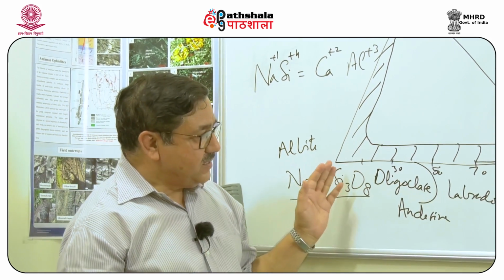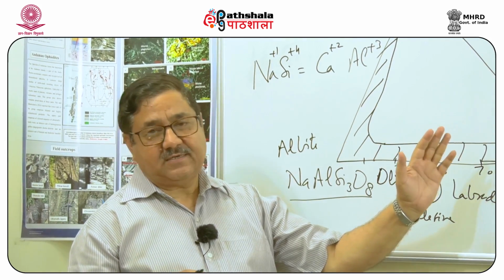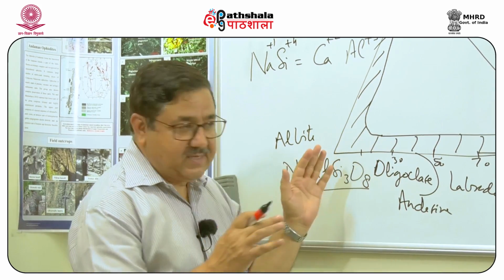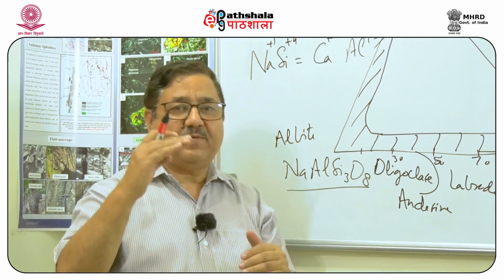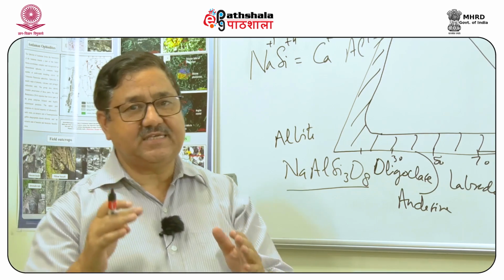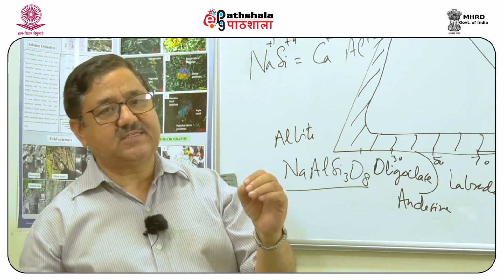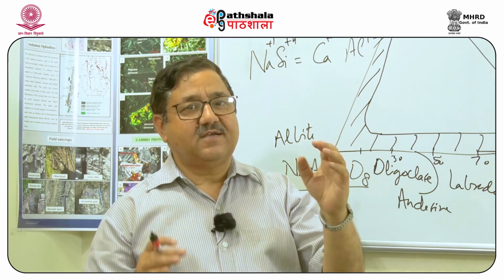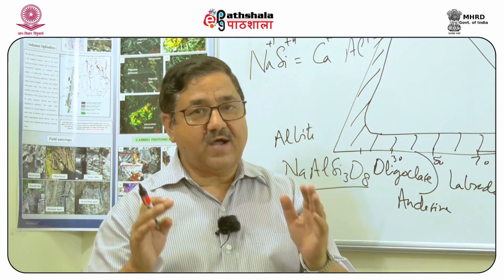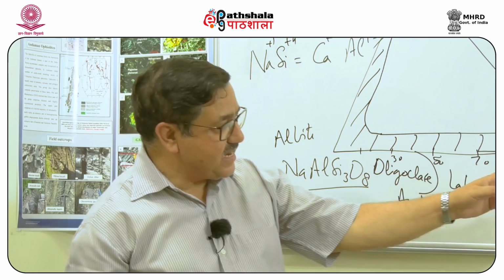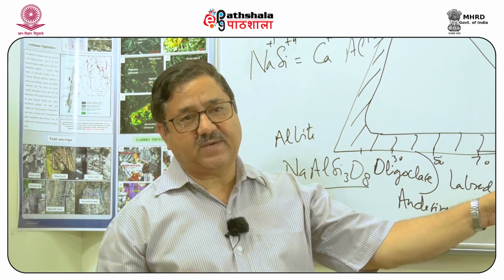Now, the plagioclase is very well explained when there is melt crystallization under equilibrium condition, that is, a plagioclase which is crystallizing slowly from a melt will first make a calcium-rich plagioclase.